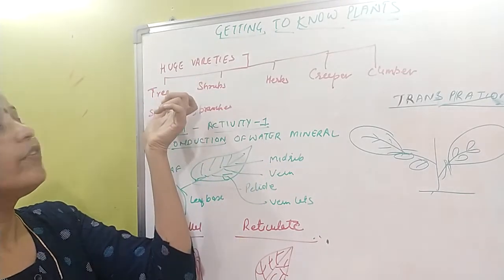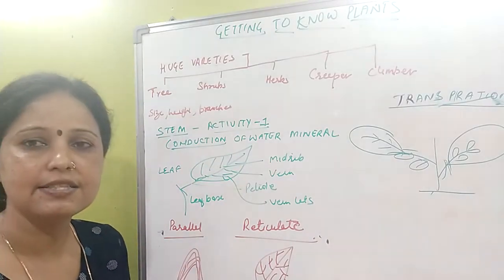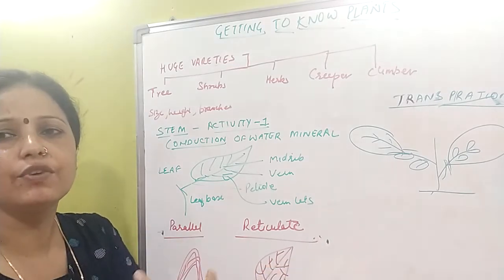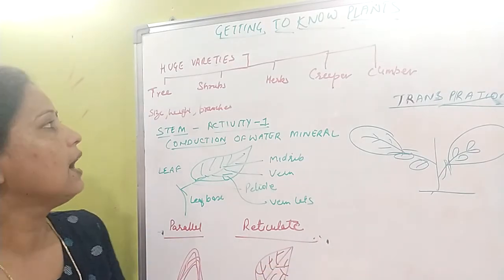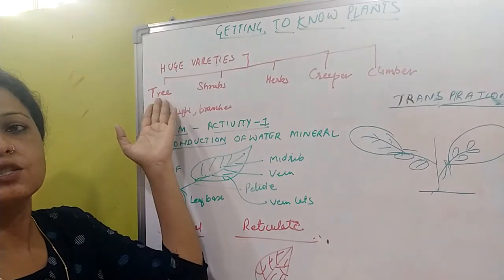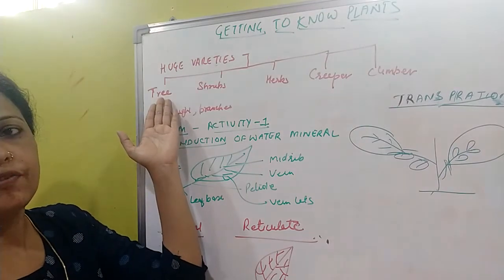As you know, there are trees. Trees are the tall plants which have hard and stiff brown branches, which you cannot just hold with your hands. So these are the tall plants. Their trunk is brown, hard, stiff, and it is very tall.